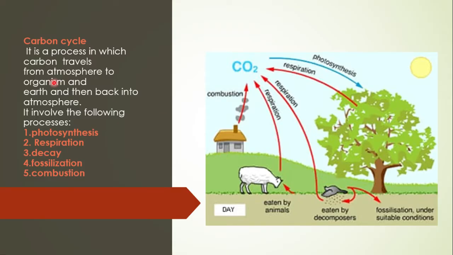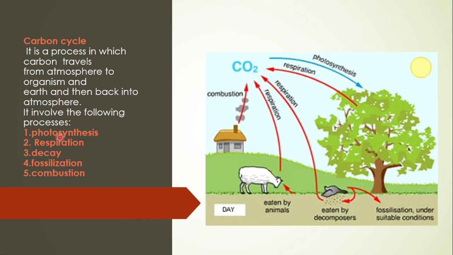Now we will define the carbon cycle. It can be defined as a process in which carbon travels from the atmosphere to organisms and the earth, and then back into the atmosphere.